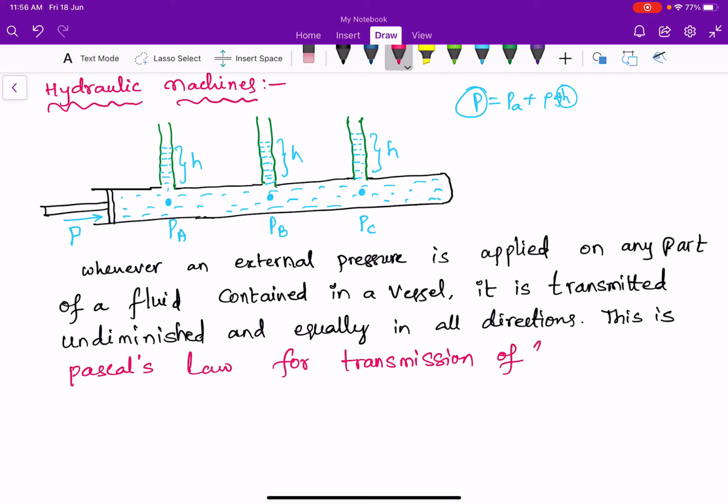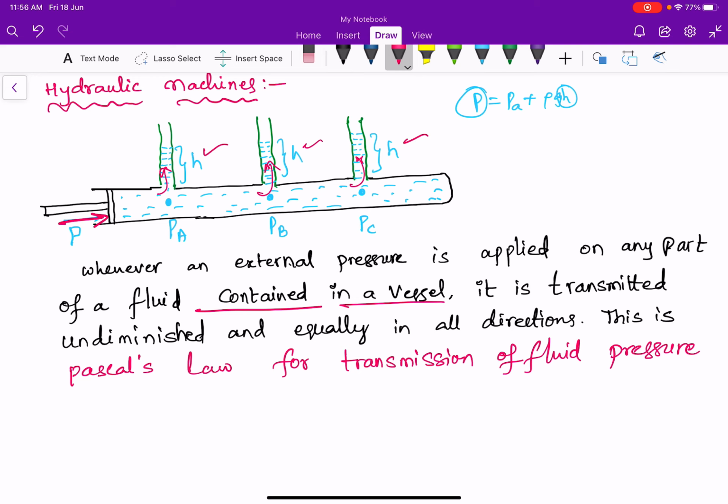What is Pascal's law of transmission of fluid pressure? When an external pressure is applied on any part of a fluid contained in a vessel, it is transmitted equally in all directions, so that the liquid rise will be the same in all three vertical columns.